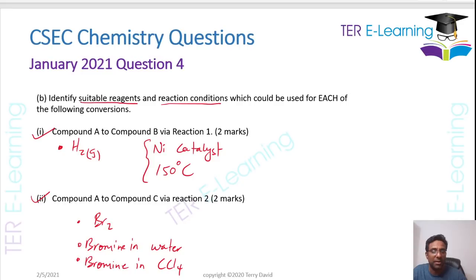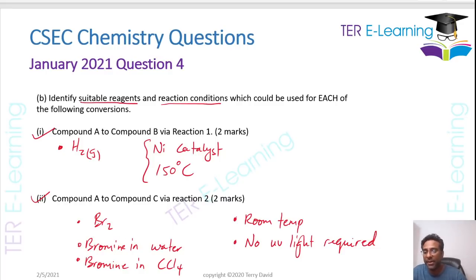And in terms of my condition now, this reaction can take place at room temperature and you don't require any special lighting. So the condition could be room temperature, no UV light required. So this is what we are looking for here for part 2.